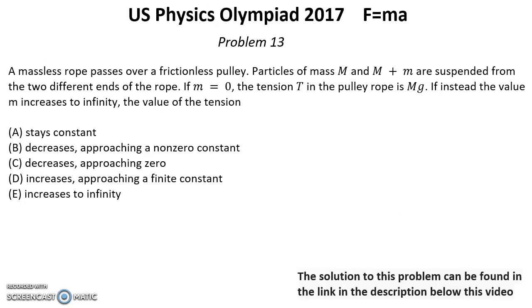Problem number 13. A massless rope passes over a frictionless pulley. Particles of mass M and M plus m are suspended from the two different ends of the rope. If m equals 0, the tension T in the rope is Mg. If instead the value of m increases to infinity, the value of the tension is next one.